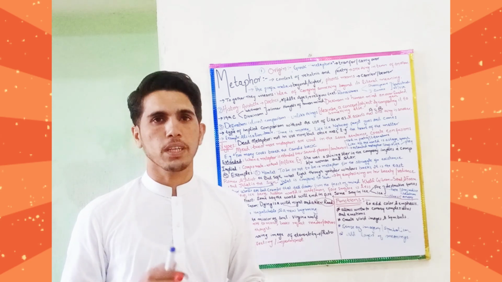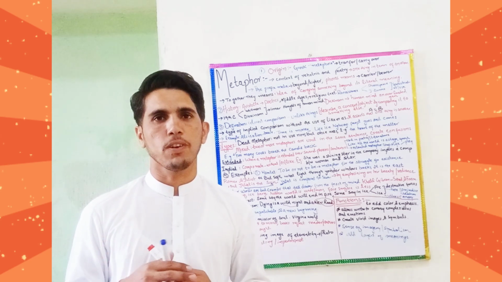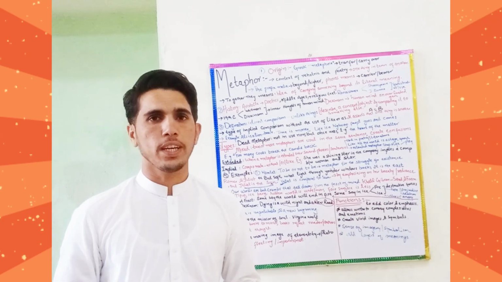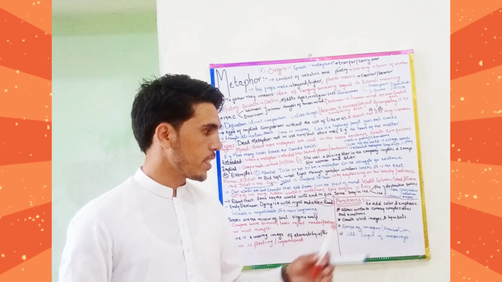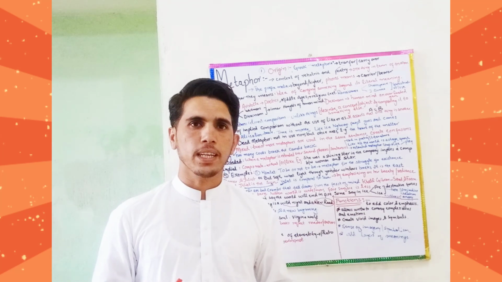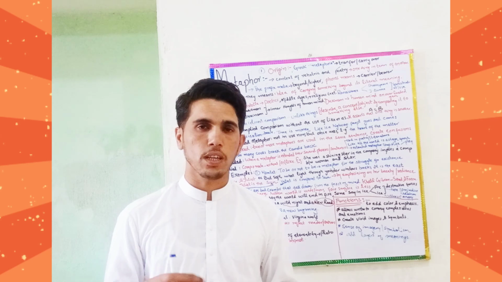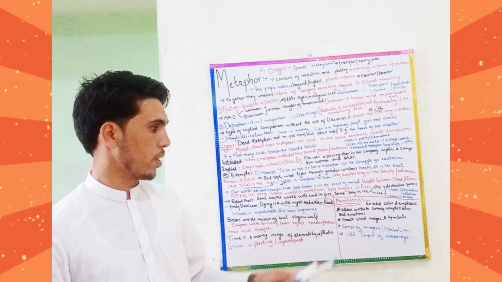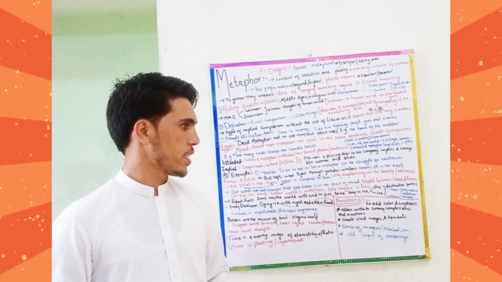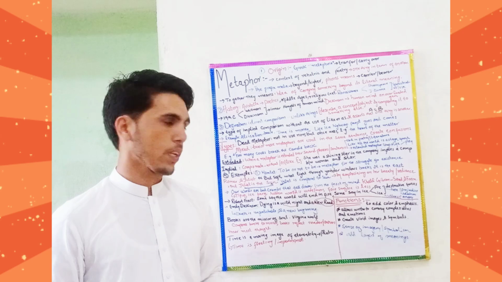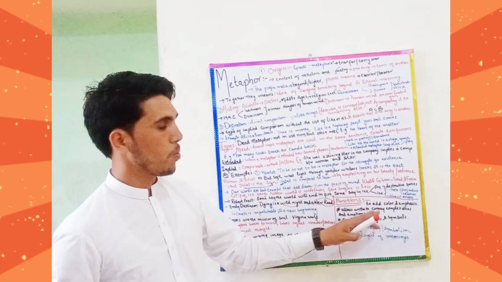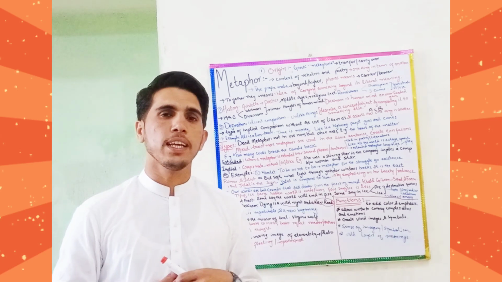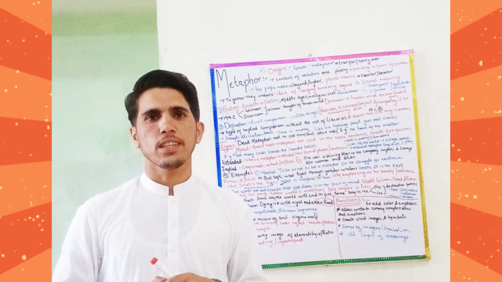What does metaphor perform, and what is the role of metaphor in literary work? So metaphors add color and emphasis to literary work. Secondly, it allows the writer to convey complex ideas. Many complex ideas are being conveyed through the use of this literary and figurative device, metaphor. It creates vivid images and symbols. So here, the sun. So metaphor creates vivid images and symbols, and lastly metaphor adds multiple layers of meaning to our literary text. So this is all about metaphor.